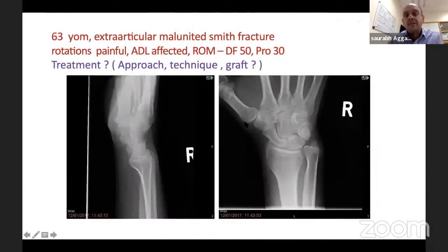Then let's see another case. So far, we've seen 2 cases of dorsal malunion. One was done dorsally with graft. The second case was done from the volar approach and without graft.